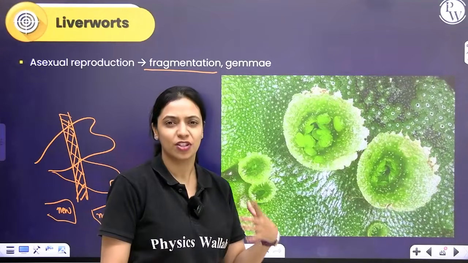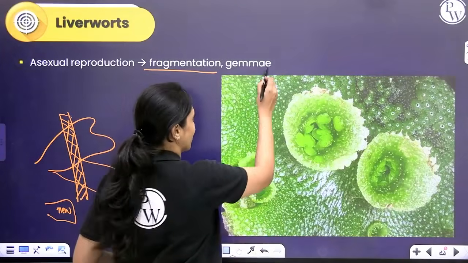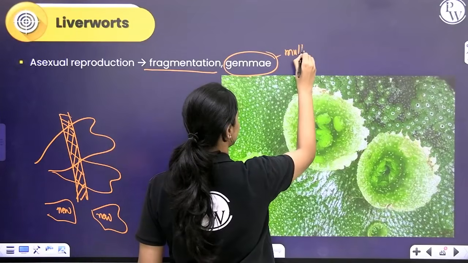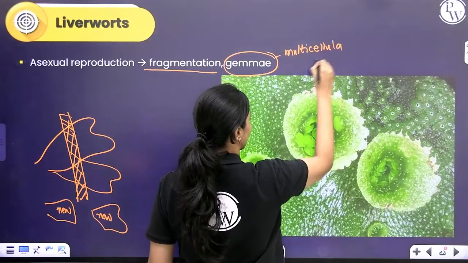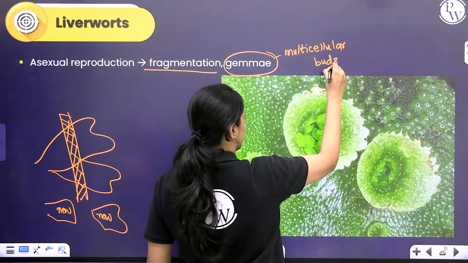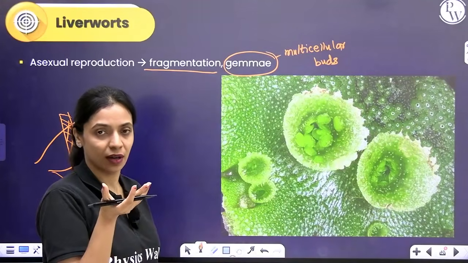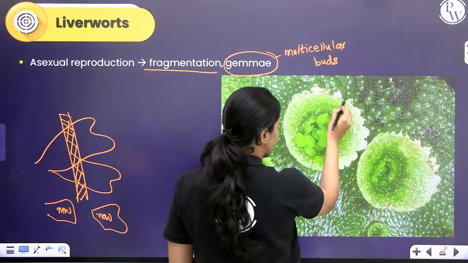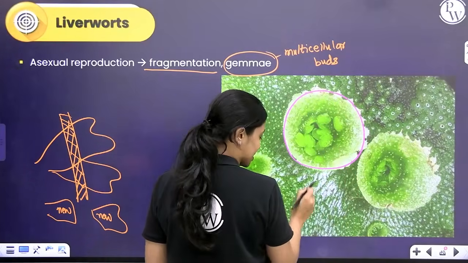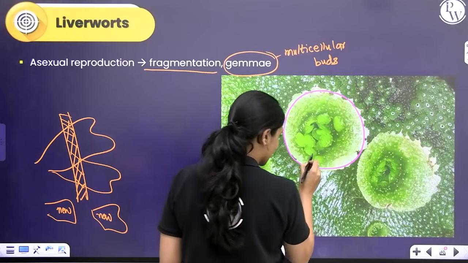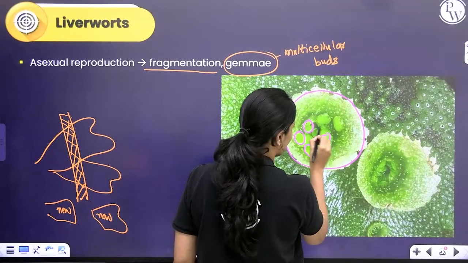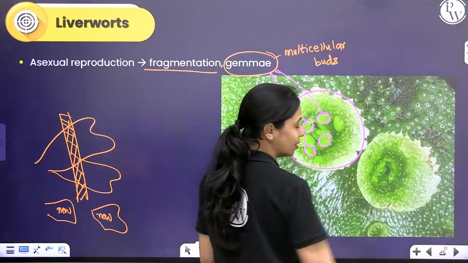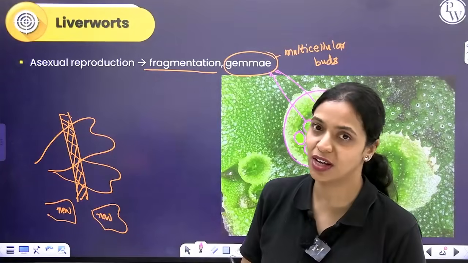In some species, especially in some liverworts, you can see the formation of structures called gemmae. Gemmae look like gems only. They are discoid. They are multicellular buds. They are present inside cup-like structures called gemma cups. What you are looking at here, I will highlight it for you in pink. This is a gemma cup. It is attached to the thallus, and within the gemma cup, whatever you're looking at here, these are gemmae. When they are liberated, if they find a suitable substratum, they will give rise to a new thallus.